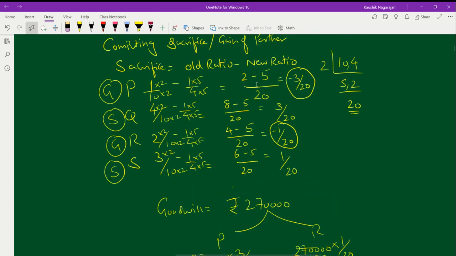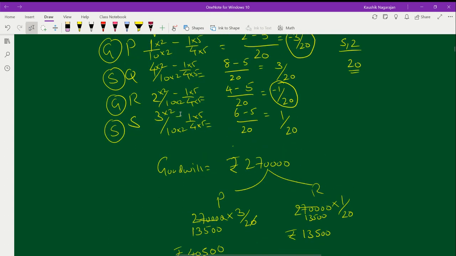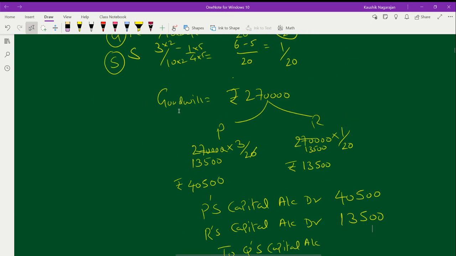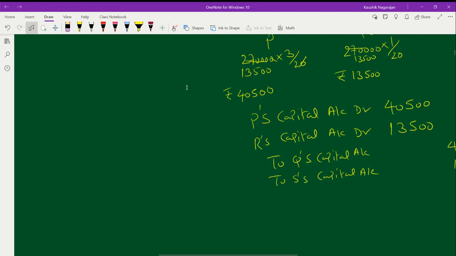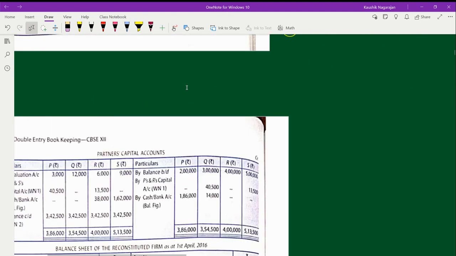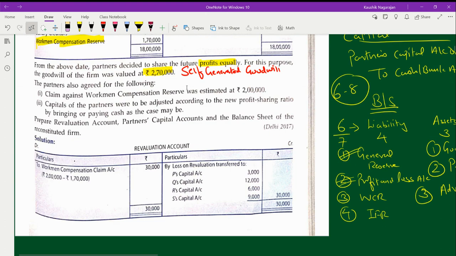So in our calculation, the positive 3 by 20 goes to Q. So that means P will settle to Q. So P has to give to Q. So for Q also I'm going to write the same 40,500, and for S it's going to be 13,500. So by this, I have now taken the action for the goodwill which has been mentioned in the question.